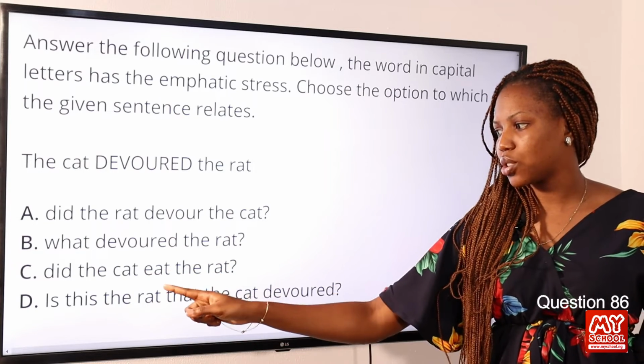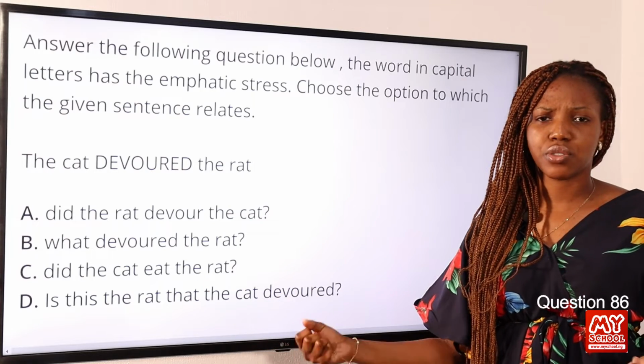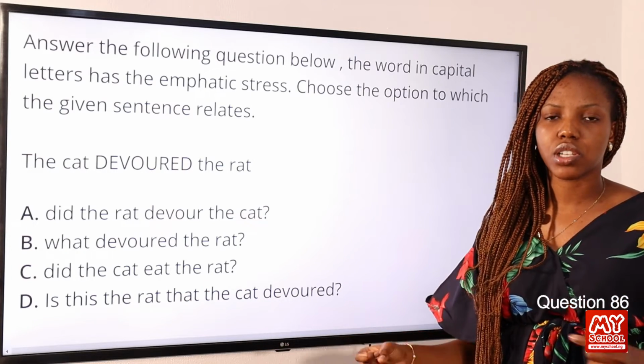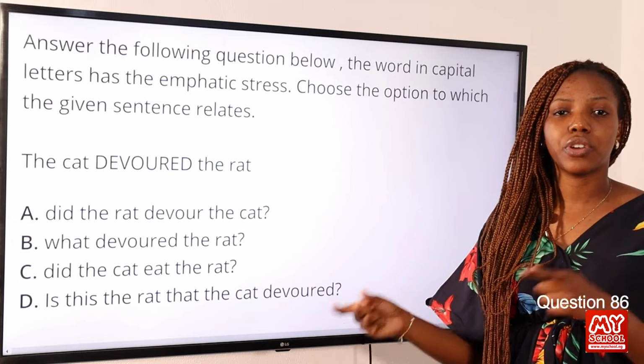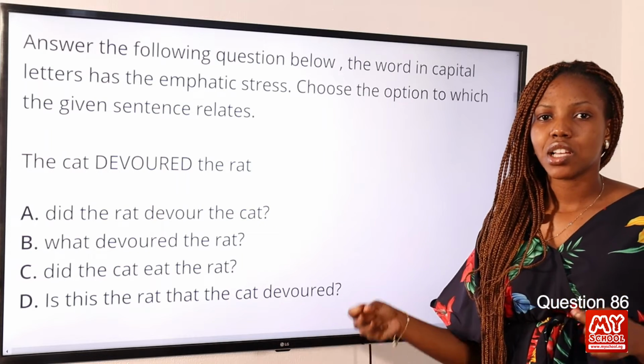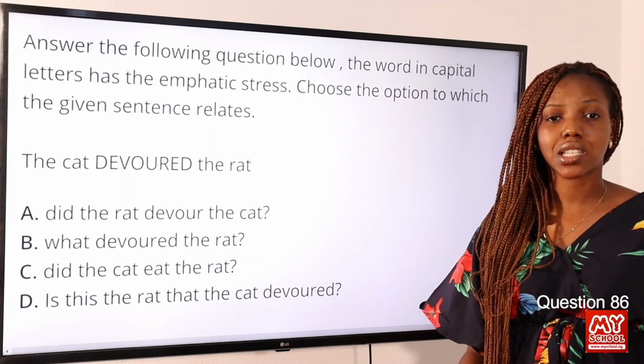But when you see option C, you see the word eat. The controversy in this question is whether it should be the same with devoured, as a similar meaning. No, they are different words. Devoured can be used in different contexts. So in this case, devoured and eat are two different words. So option C is the correct answer to this question.